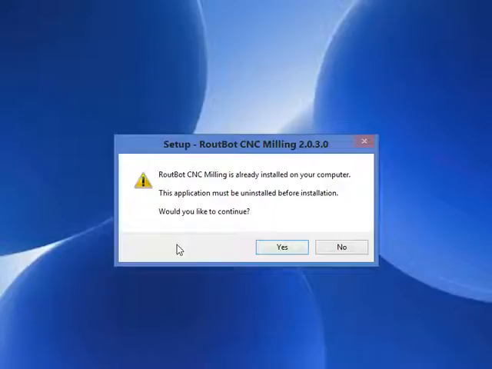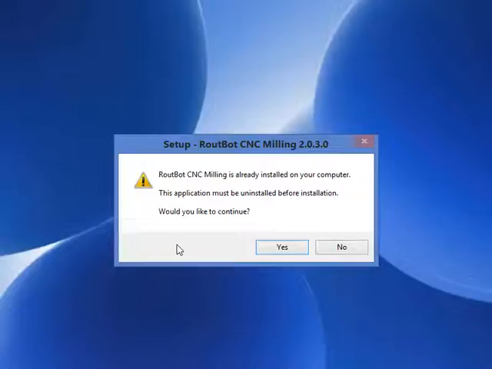Next, we will get a screen to start installing RoutBot CNC. In our case, RoutBot CNC was already installed on this computer. Therefore, the installer will ask us to remove the old version before installing the new version.